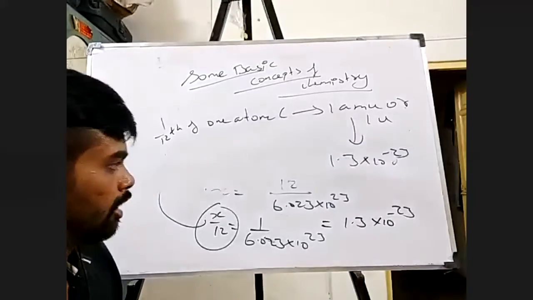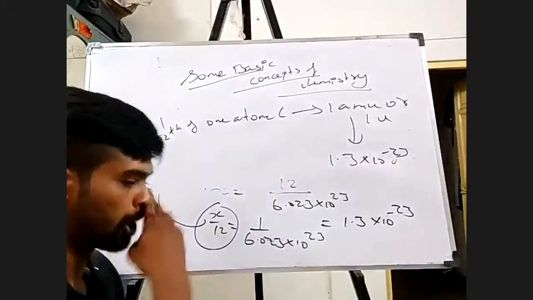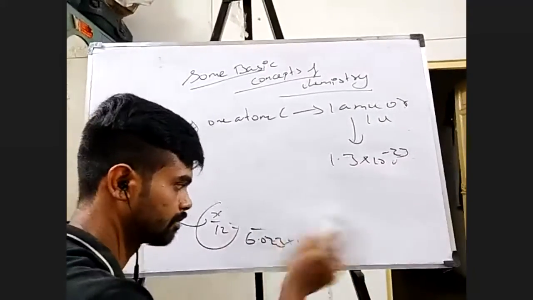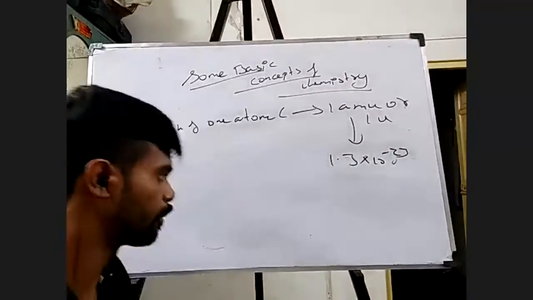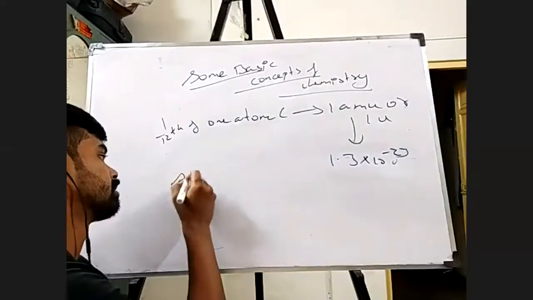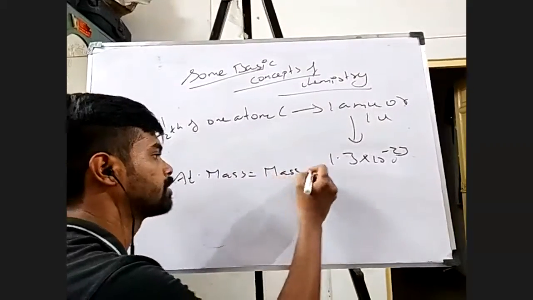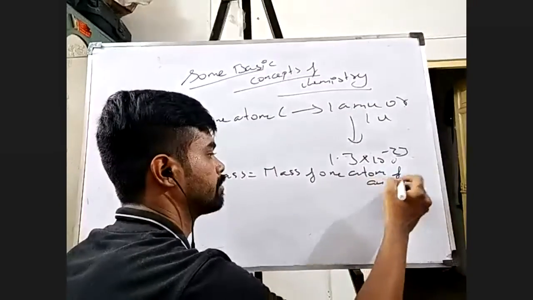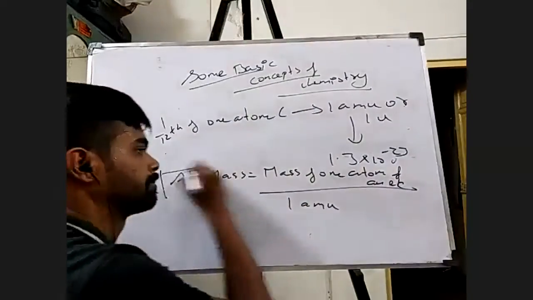Okay, fine. Now if I rewrite the formula for atomic mass, it is equal to mass of one atom of an element divided by 1 AMU. Very simple.